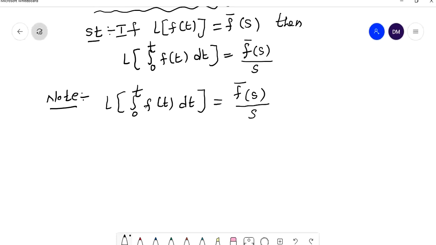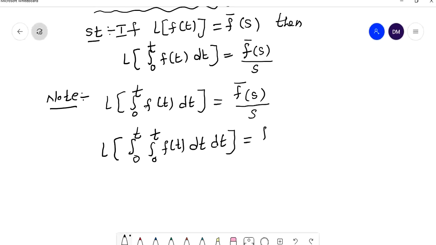Now the Laplace transform of the double integral 0 to t f of t dt is equal to f bar of s by s square. So if you have the double integral, in the denominator we write s square.